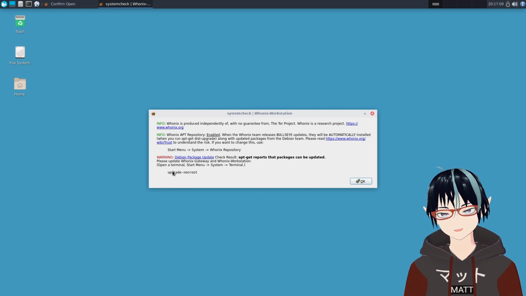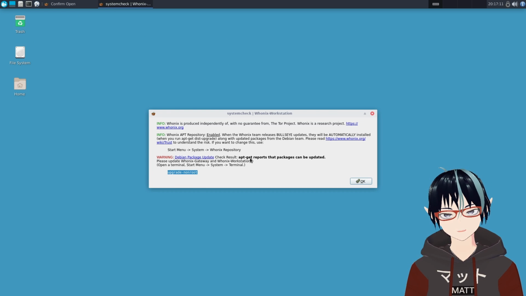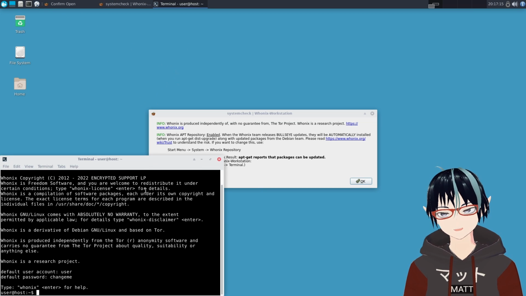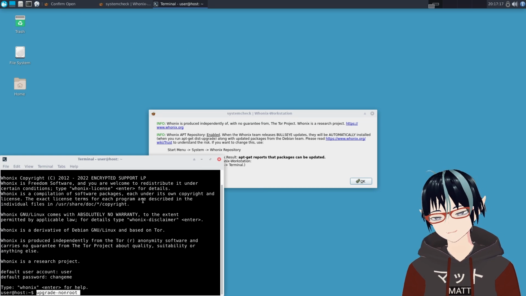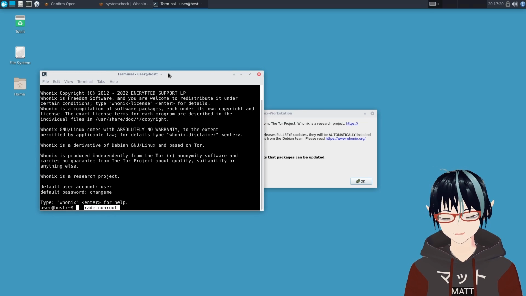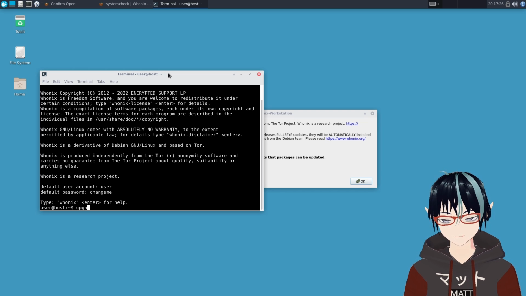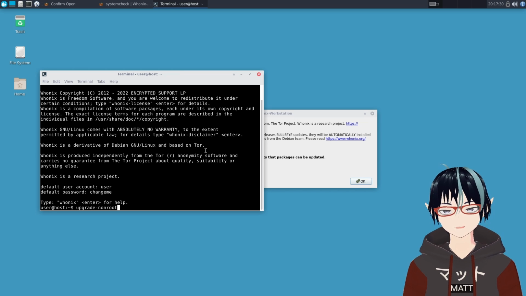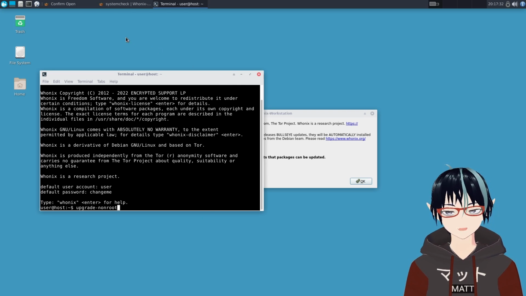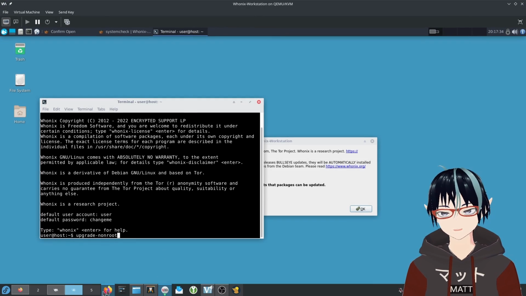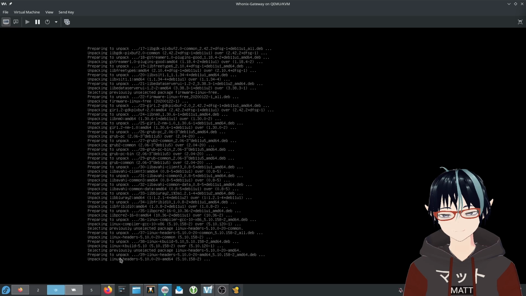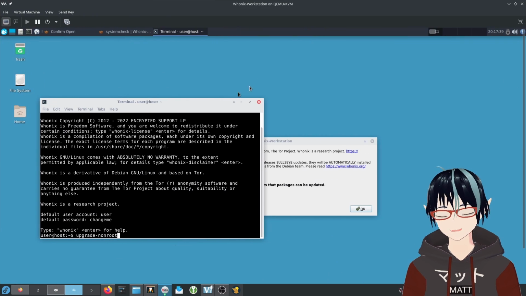But one thing you can do is, again, they tell you right here, this is the report. You want to run upgrade non-root. So if you open a terminal and run the same command here, again, you want to change the password. So if you go into here, passwd, change your password. But you also want to do upgrade, and you want to do non-root. What this will do is run the same updates that are being run on the gateway system over here. You can see they're still running. It takes a long time.